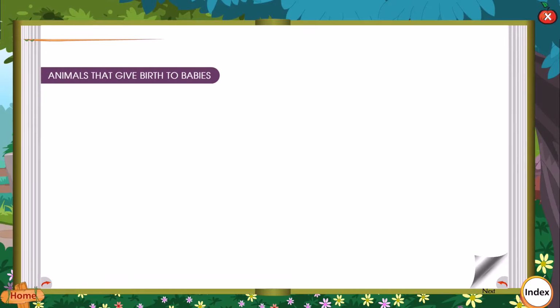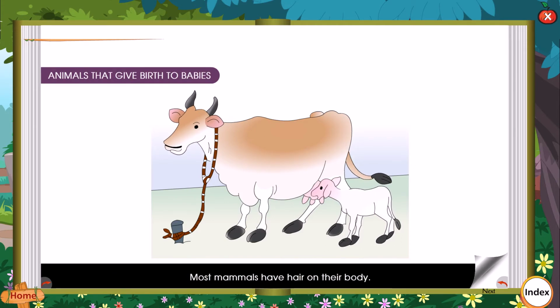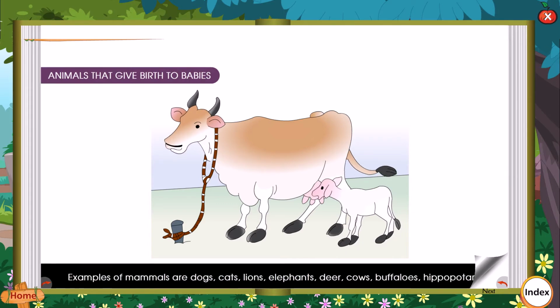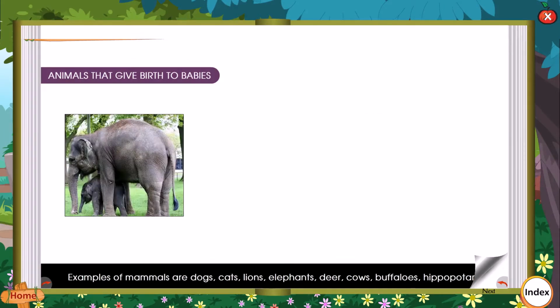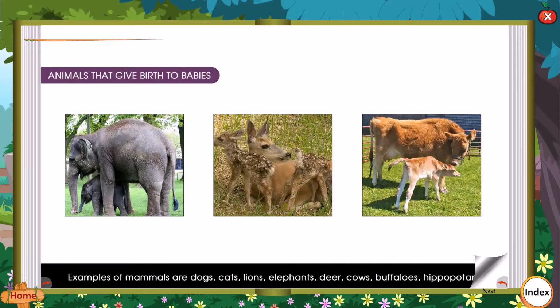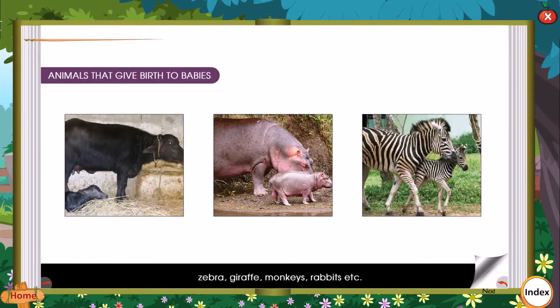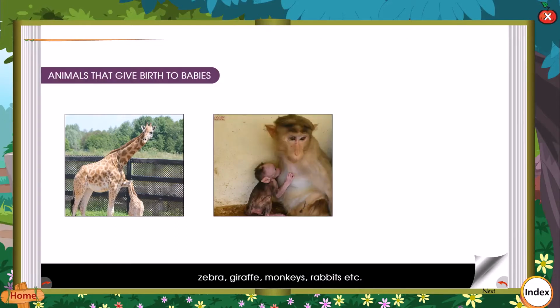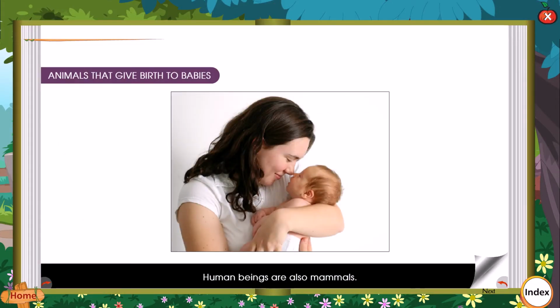Animals that give birth to babies. Animals that give birth to young ones and suckle them are called mammals. Most mammals have hair on their body. Mammals have very well developed brains. Examples of mammals are dogs, cats, lions, elephants, deer, cows, buffaloes, hippopotamus, zebra, giraffe, monkeys, rabbits, etc. Human beings are also mammals.